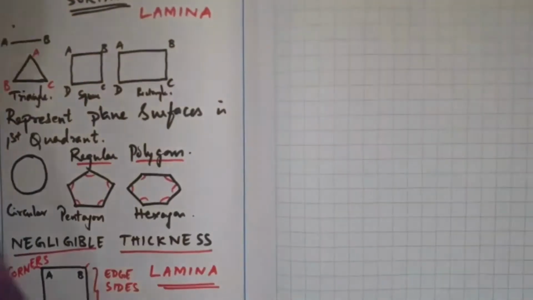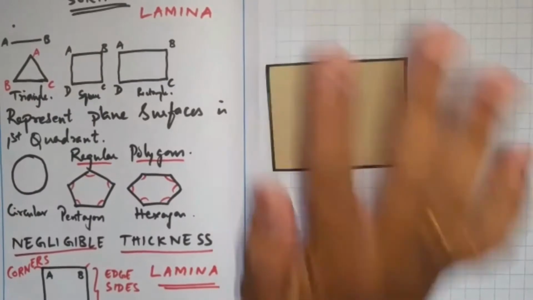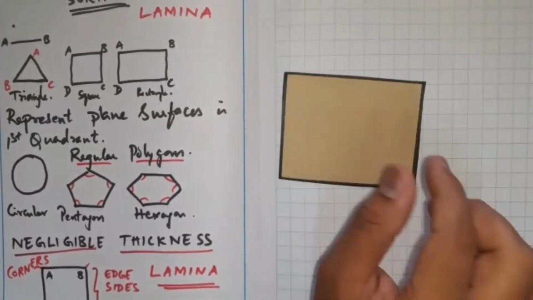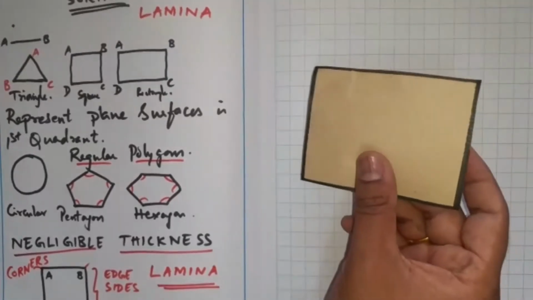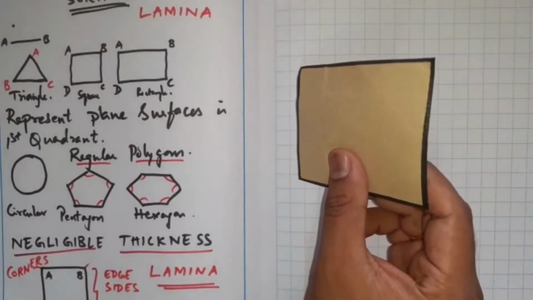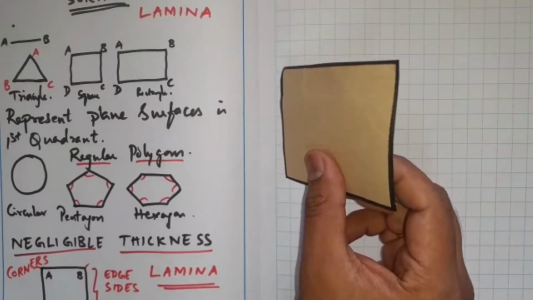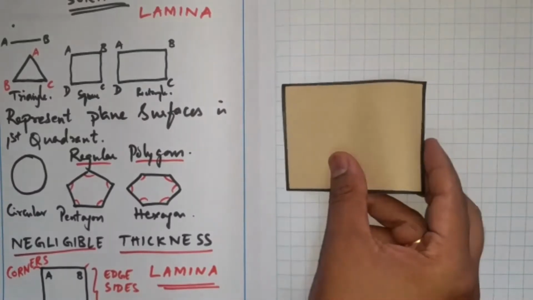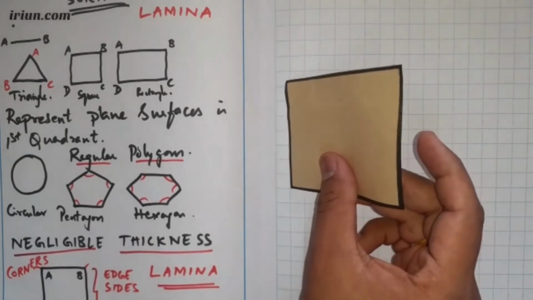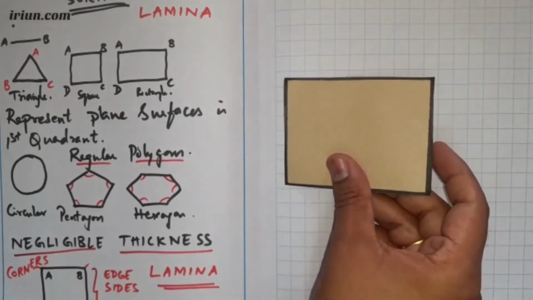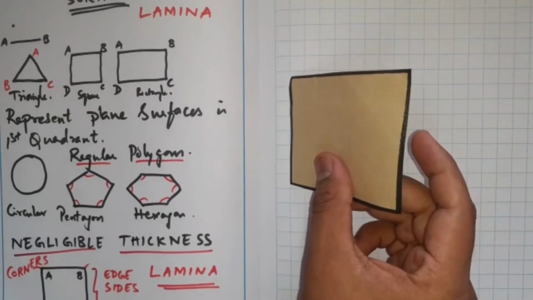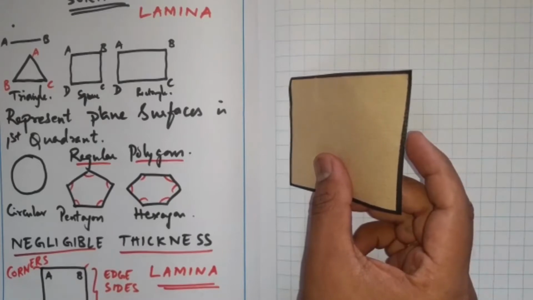For example, this is a rectangular lamina. I'll assume that this is a rectangular lamina ABCD. I am making it rest on one of its edges, AB. I am making it rest on HP, something like this. So I'll give some inclination to the surface, to this whole lamina. So how does it look in the top view? How does it look in the top view?